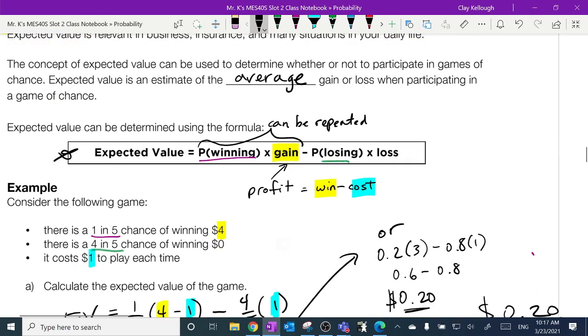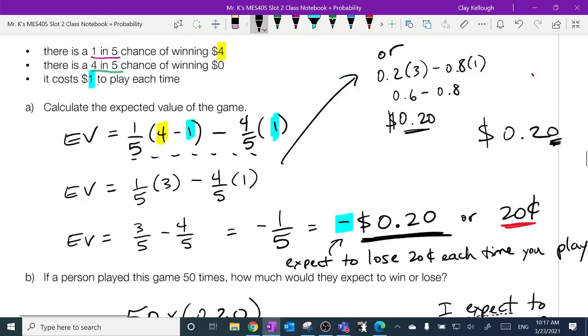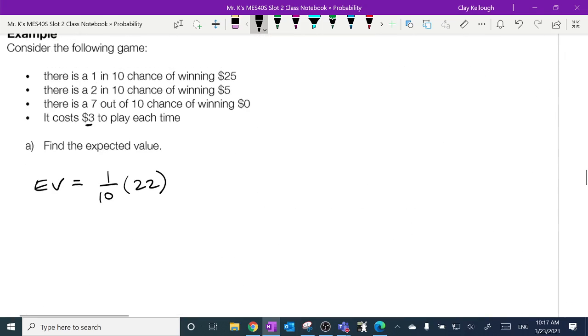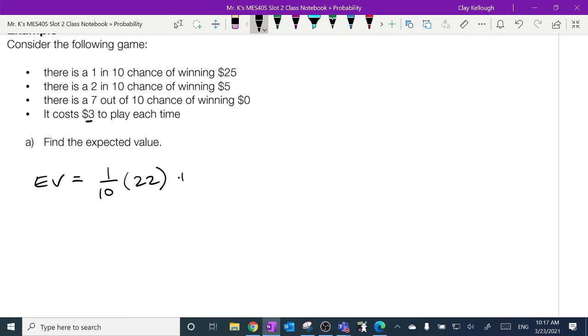This part of the formula here repeats. So I can repeat what I just did for my other chance of winning, plus a 2 in 10 chance of winning $5. Gee, Mr. Keller, that's a funny looking 5 you just drew. Why did my 5 become a 2? Because even if I win the $5, it cost me 3 to play, right? This 22 came from 25 minus 3. This 2 came from 5 minus 3. Does everybody get where that comes from?